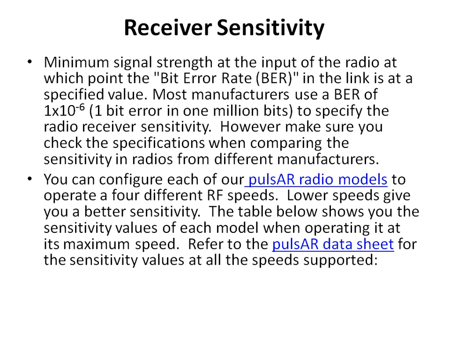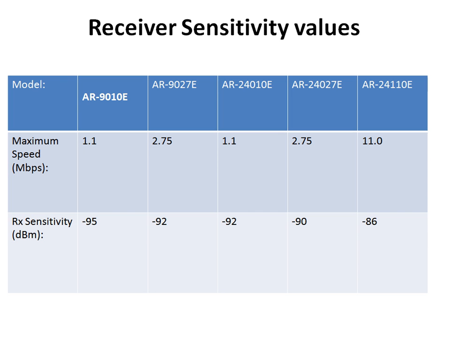As an example, there is the Pulse AR radio model. This model operates at 4 different RF speeds. Its lower speeds give better sensitivity, and in the next slide a table shows the sensitivity values of each model. Now we can discuss the table which shows the maximum speed and sensitivity of the model.